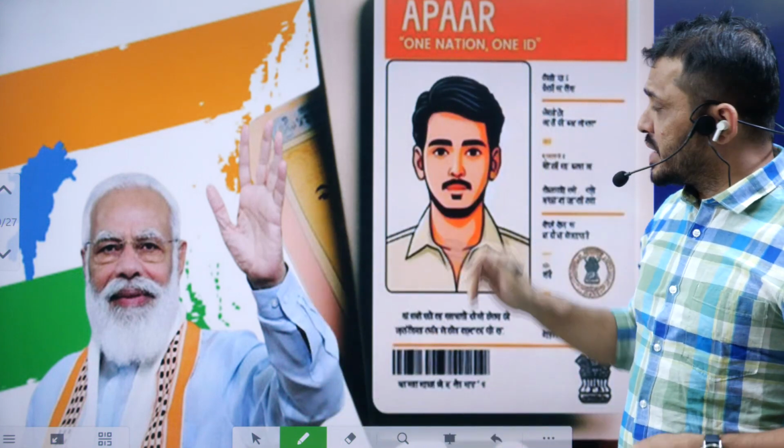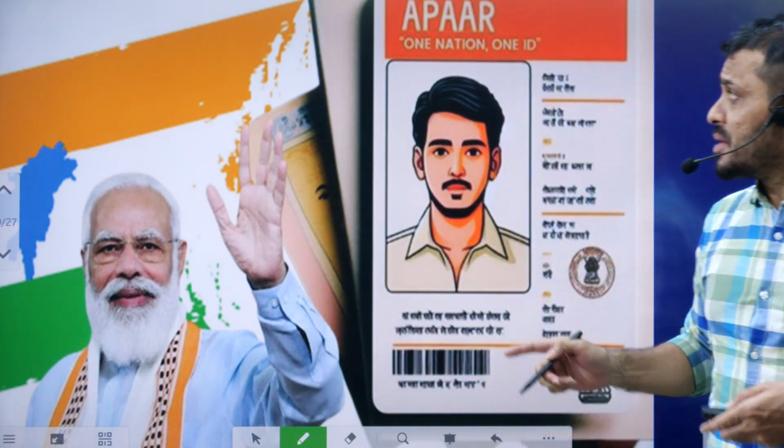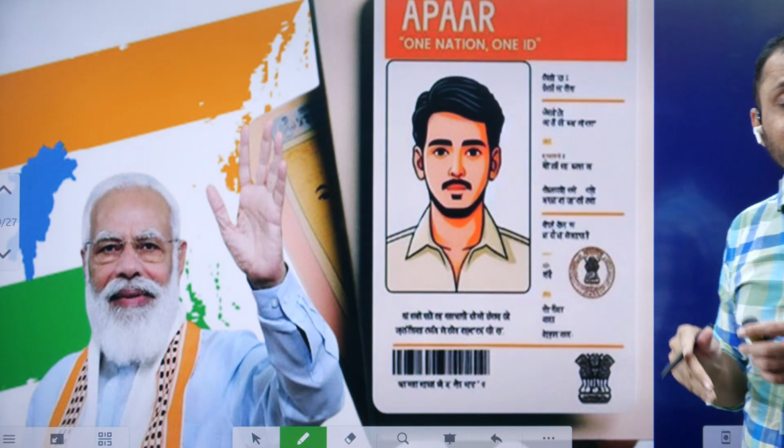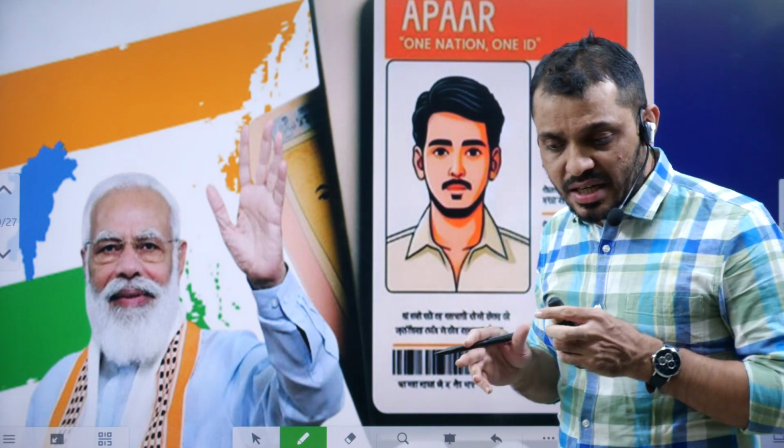The second one is about the One Nation, One Student ID card. Actually, this is popularly known as APAR. Now, in the context of the One Nation, One Student ID card, a student will be given one ID card, and that ID card will be linked to the academic bank. The academic bank consists of all the achievements of the student, academic as well as extracurricular. By using this ID, students can also store all their academic documents.